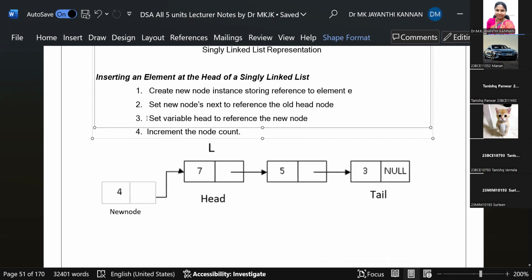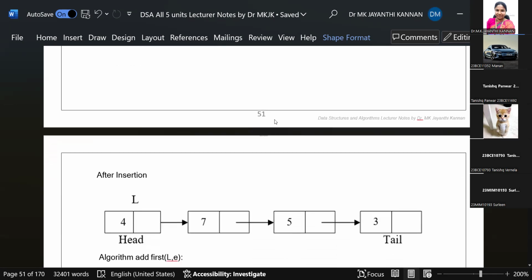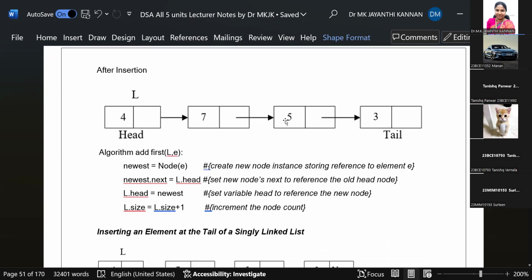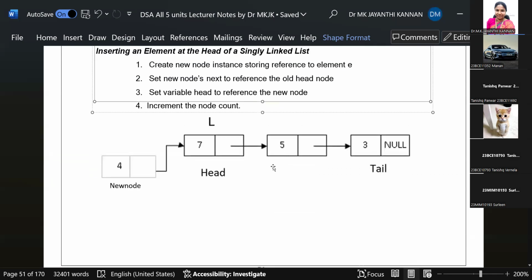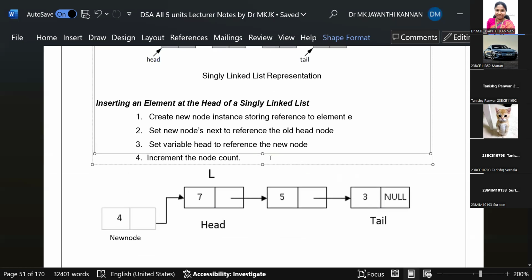So what are all the operations we can perform with the singly linked list? We can insert an element into the singly linked list. We can delete an element. We can rearrange the elements, or we can reverse the elements. All the operations: creation, insertion, deletion, ordering, sorting, searching, reversing, everything. These are the various operations we can perform. So we need to write the corresponding code.